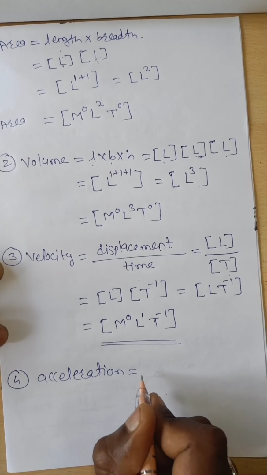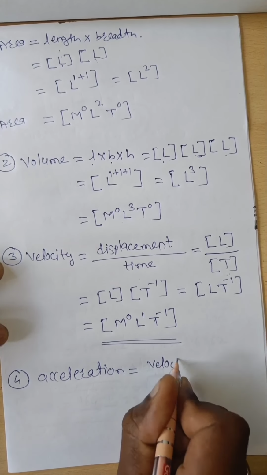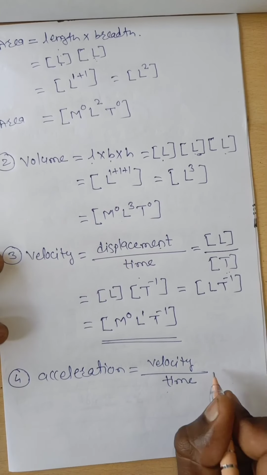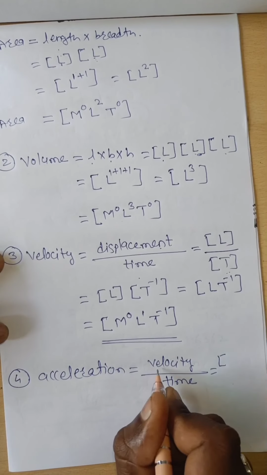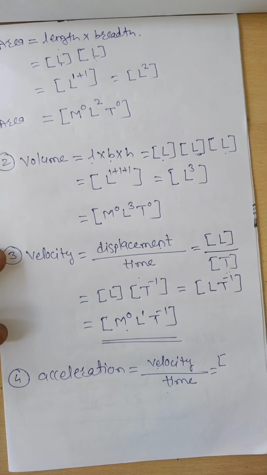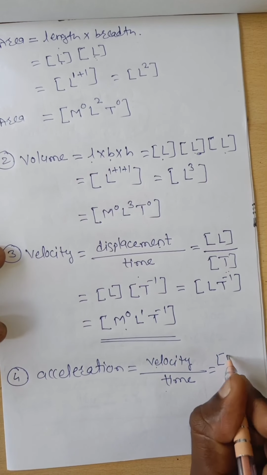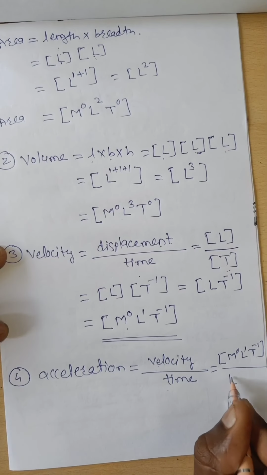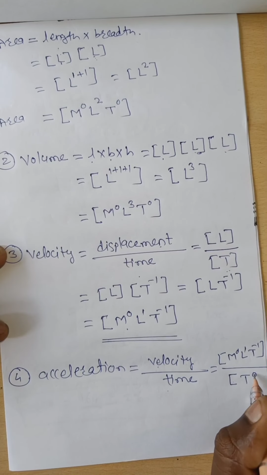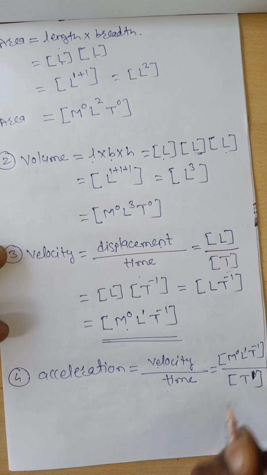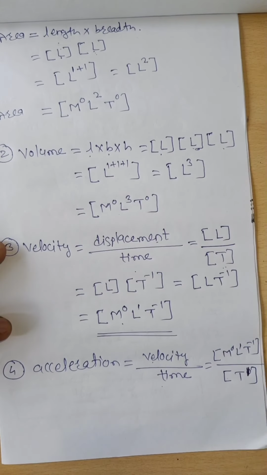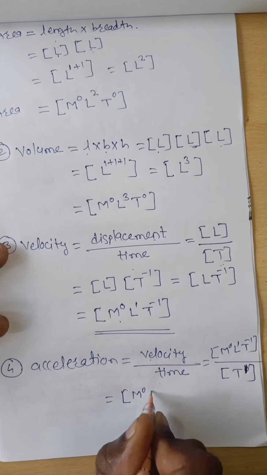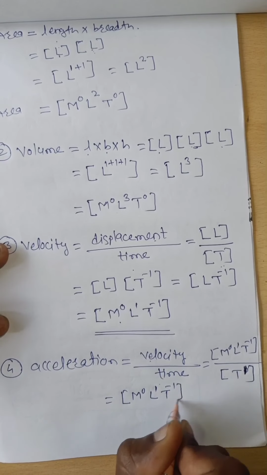Dimension of acceleration. Acceleration is nothing but, in general, velocity by time. Then what is the dimension of velocity? We know that it is M^0 L^1 T^-1, divided by time period. The dimension of time period is T^1. When that T^1 goes to the numerator, it becomes T to the power of minus 1. Therefore M^0 L^1 T^-1.